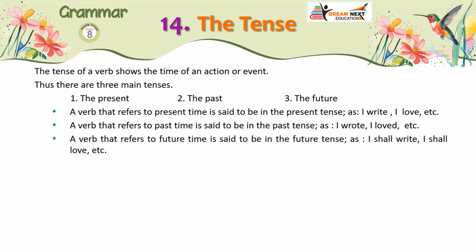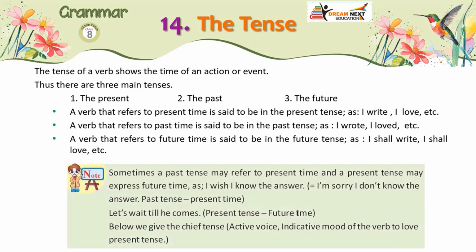A verb that refers to present time is said to be in the present tense, as I write, I love, etc. A verb that refers to past time is said to be in the past tense, as I wrote, I loved, etc. A verb that refers to future time is said to be in the future tense, as I shall write, I shall love, etc.